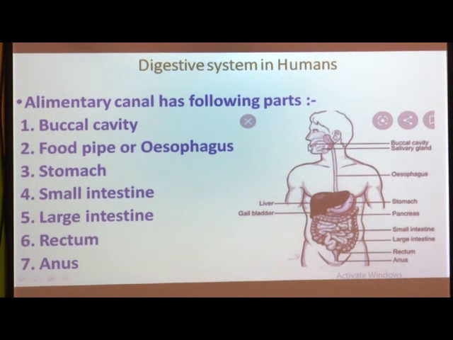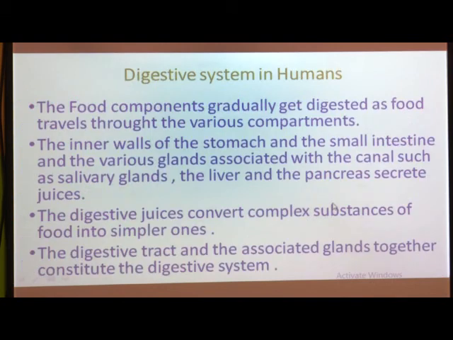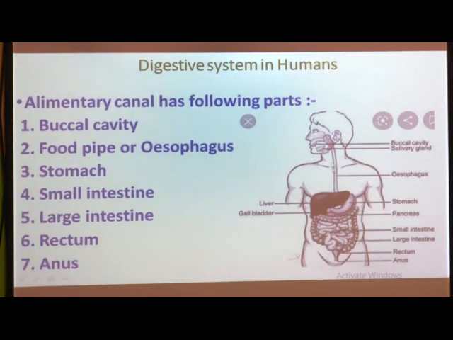From the mouth, the food travels through this long tube. I already told you that the alimentary canal is a long tube. This long tube starts from the mouth, and you can see the last part of this alimentary canal is the anus.